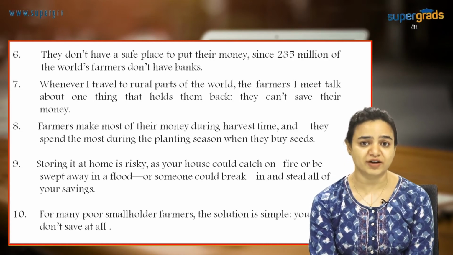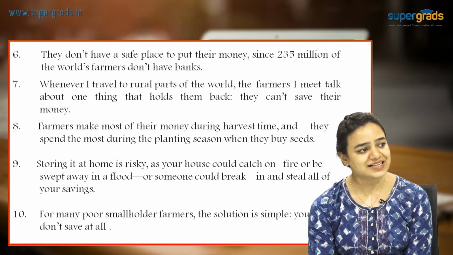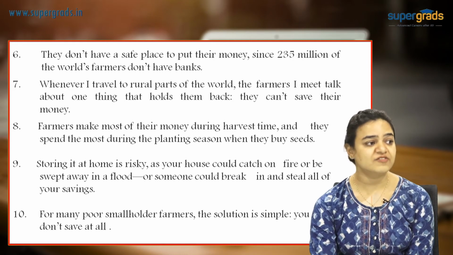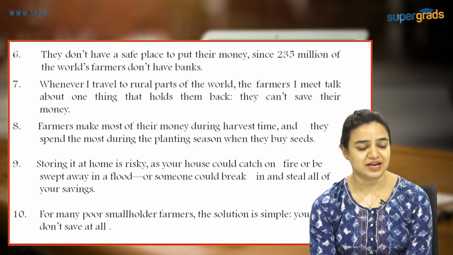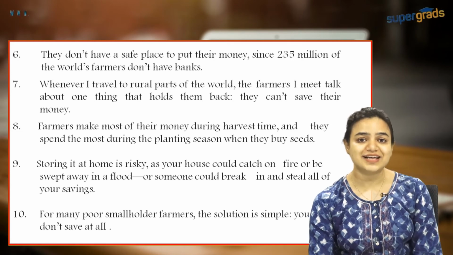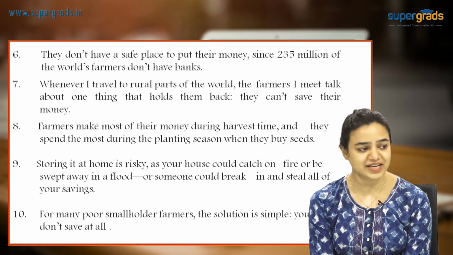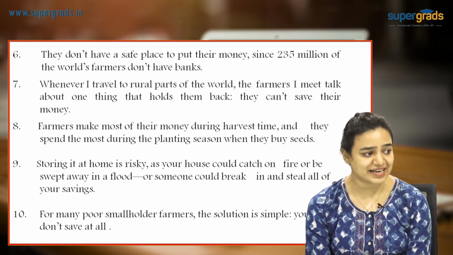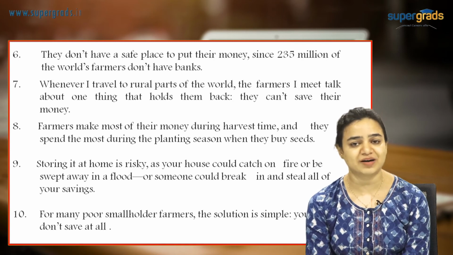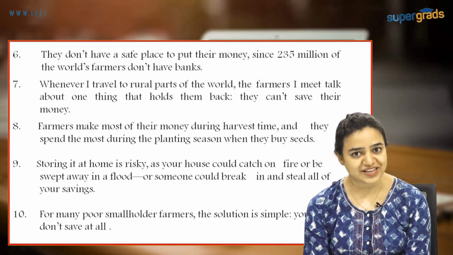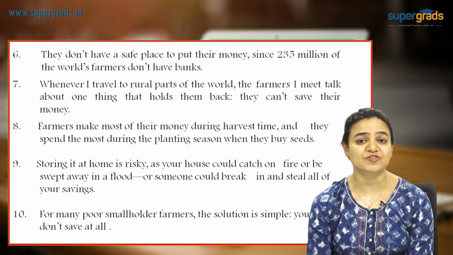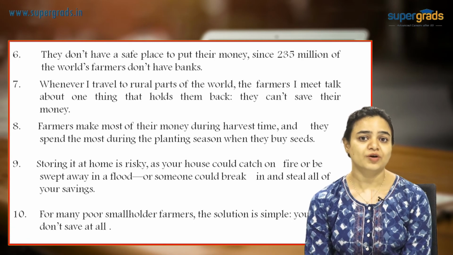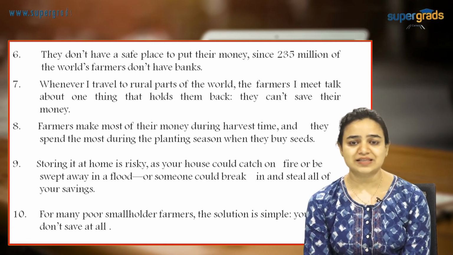Now let us take it forward. Why can't they save money? I think 6th one is a connection to this, because they don't have a safe place to put their money. 235 million of them, they don't even have banks. So that is the problem. Do I have something else that relates to this problem or further elaborates this problem? Yes, I do. Everything except 8, that is 9 and 10, is an elaboration of why farmers cannot save. 9th is talking about why storing at home is risky, what are the kind of issues that can come when you store at home. And 10th is talking about then what do they do. Okay, so in a way, all these make a set.